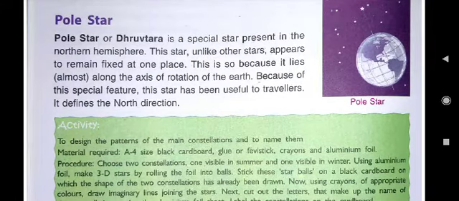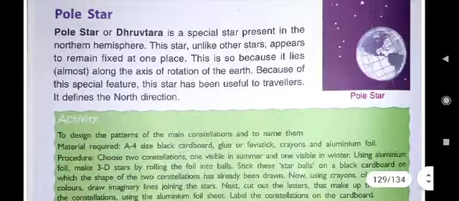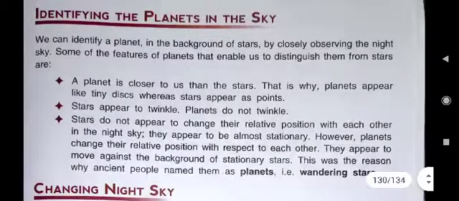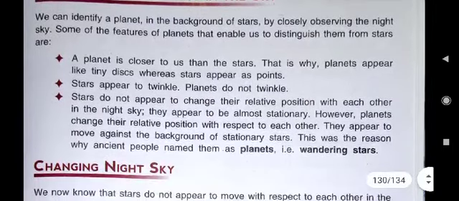And you know, children, this star is very important for the travelers. Why? Because with the help of this, they can find the directions, because pole star always is in the north side. So if north side, they know about north side, then the other sides they can easily detect it. So then the planets and stars also we have seen. Then there are some differences between planets and star. What are those differences?